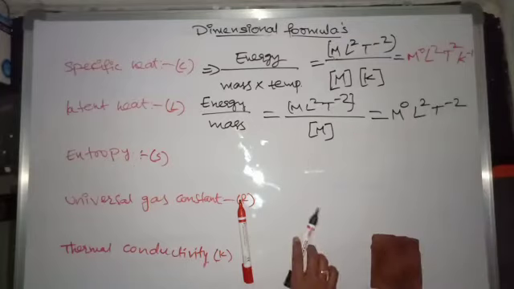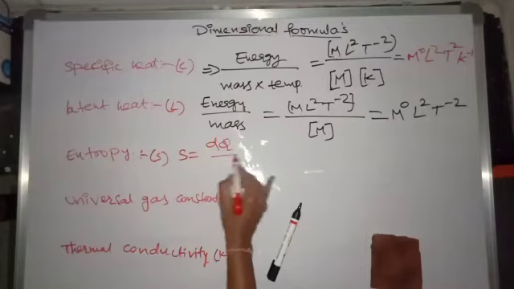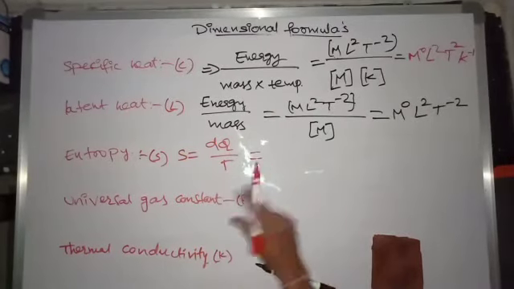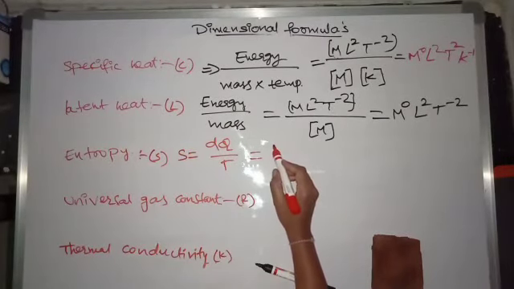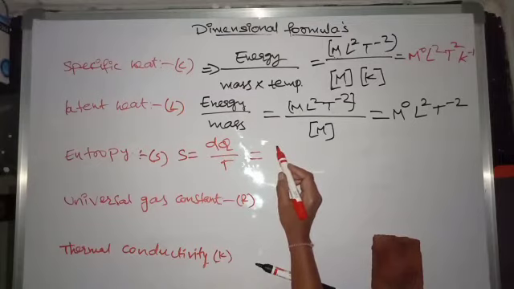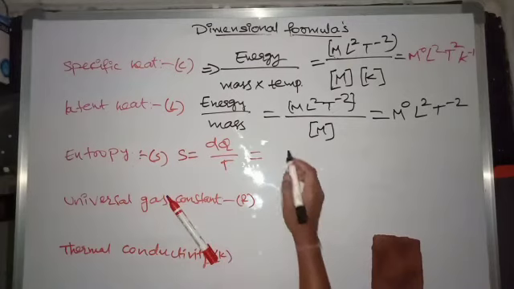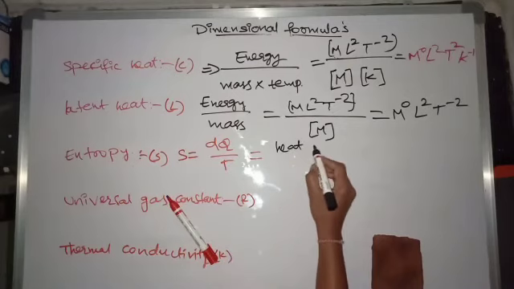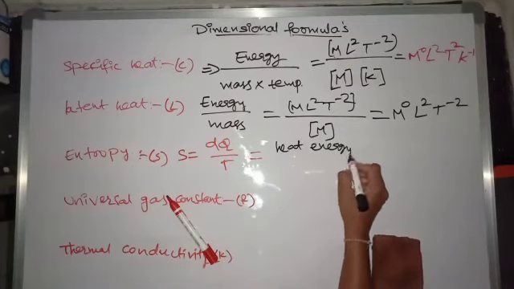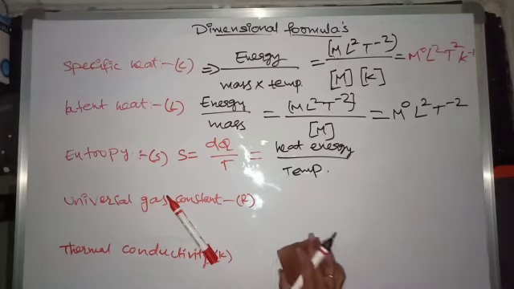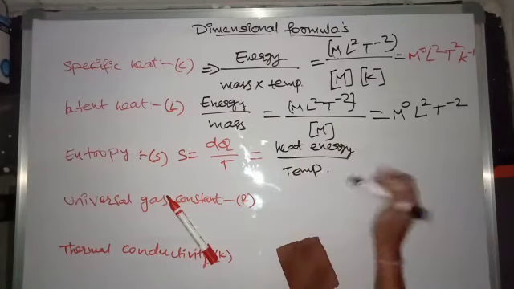And coming to entropy. What is entropy? S equals dQ by T, that is change in heat energy by temperature. How can we measure this heat? It's a heat energy. You just write the dimension formula for energy here.